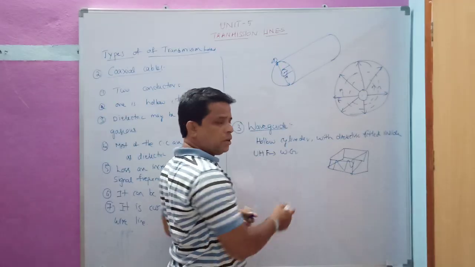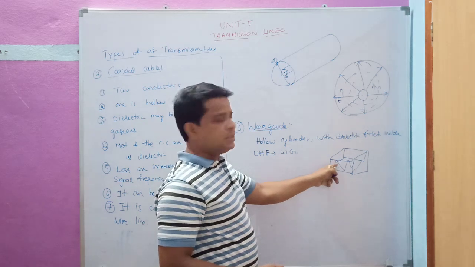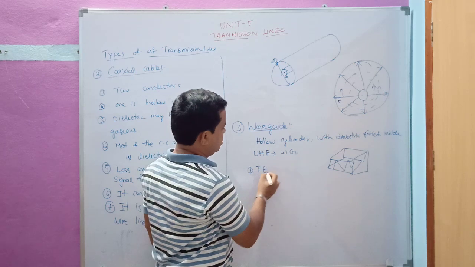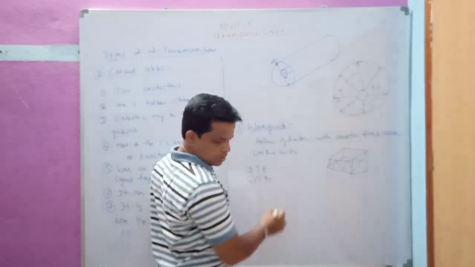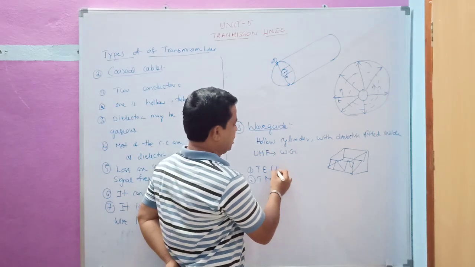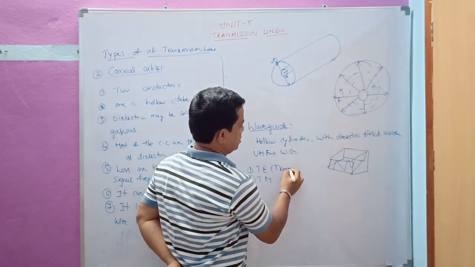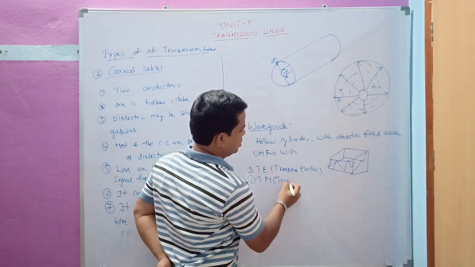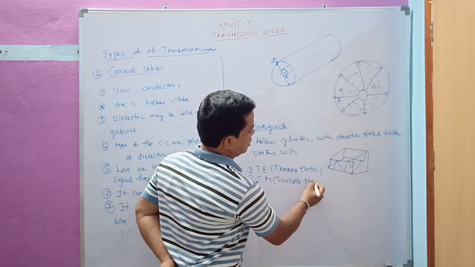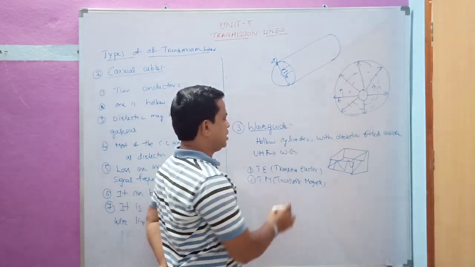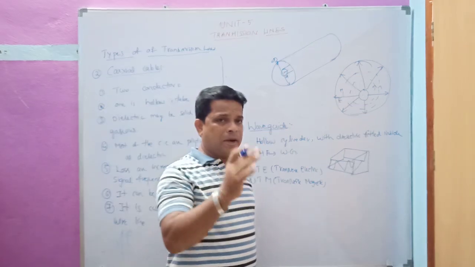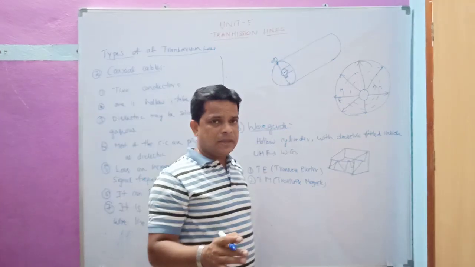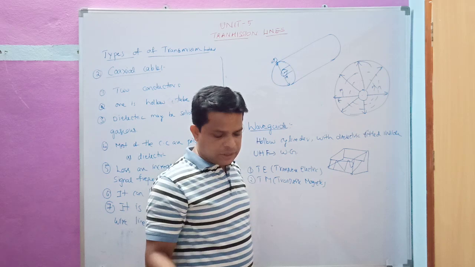While transmitting, in order to send the signal inside a waveguide, we have some modes: TE mode and TM mode, that is transverse electric and transverse magnetic. Transverse here means perpendicular. Transverse electric means the electric field will be perpendicular to the direction of propagation, and transverse magnetic means the magnetic field will be perpendicular to the direction of propagation.